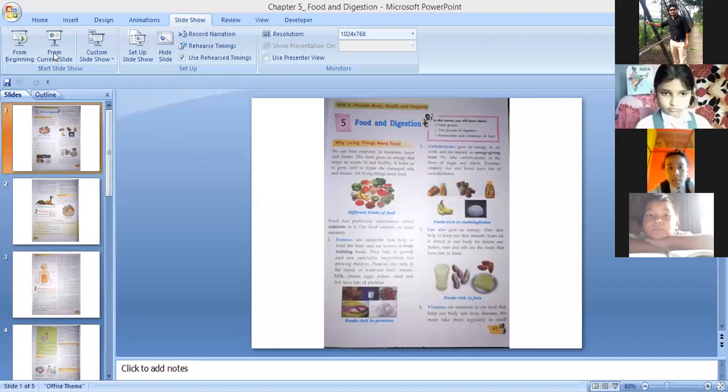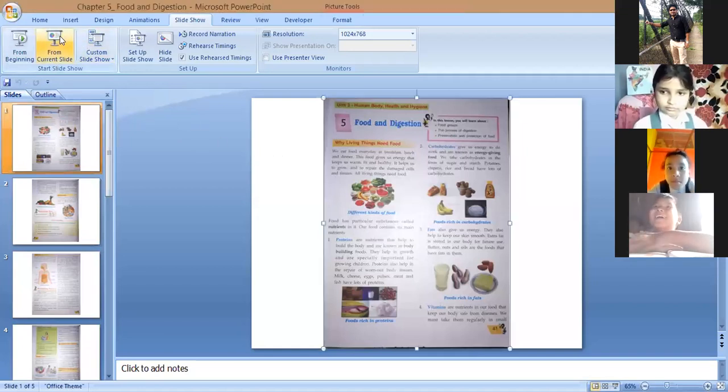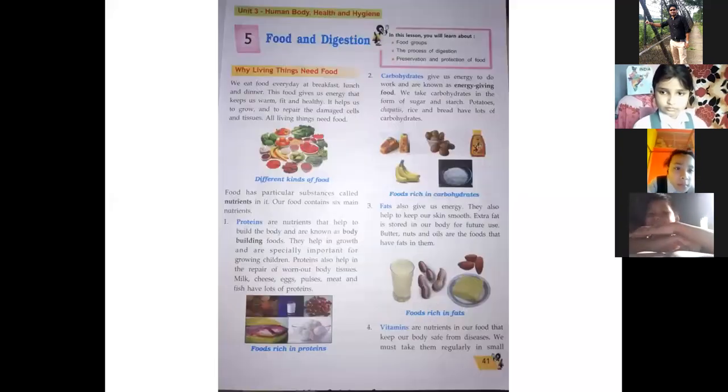So where were we? Protein, we were discussing protein. It is especially important for growing children, and it also helps in the repairing of worn out body tissues. Now we know about protein, how it works and why we need it. Now we need to know from where we will get the protein, so we will know which type of food provides us the proteins.